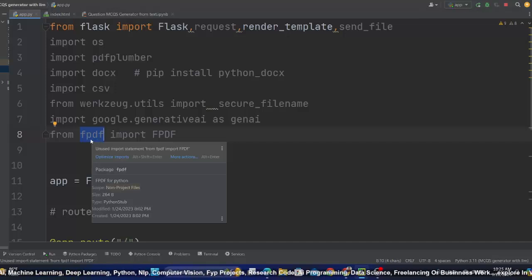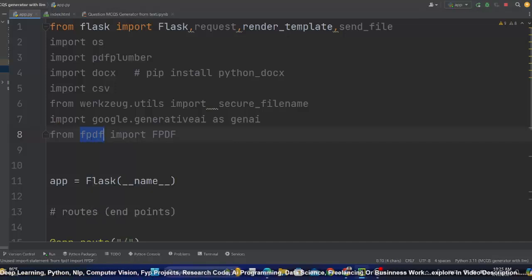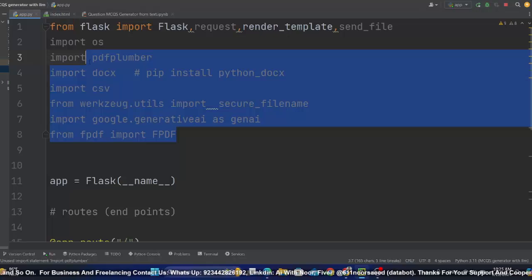So if you want to save in a PDF file, then this FPDF library will help. This library will help you to extract from the uploaded PDFs. This will help you to send or convert the extracted text into PDF. I hope you get the idea. So ये थे कुछ मॉड्यूल जो आपको इंपोर्ट करने थे.